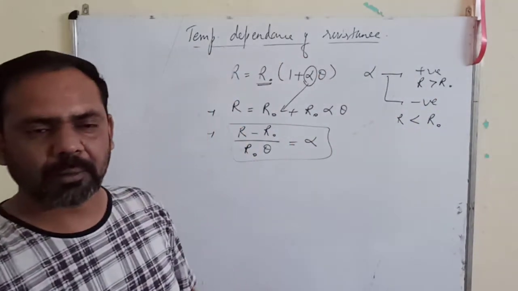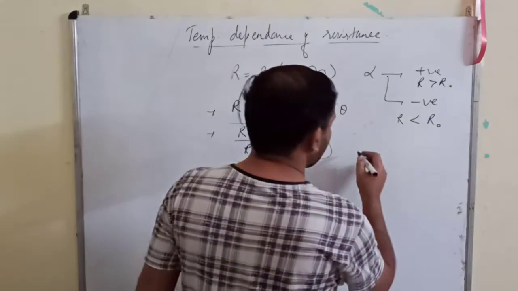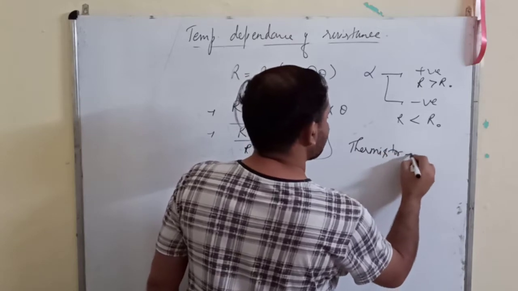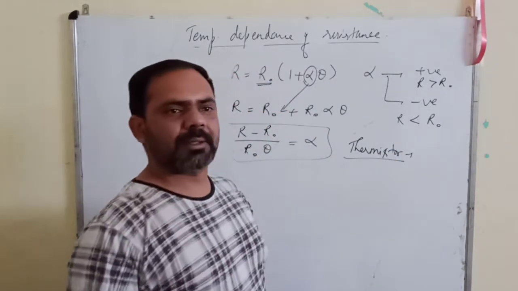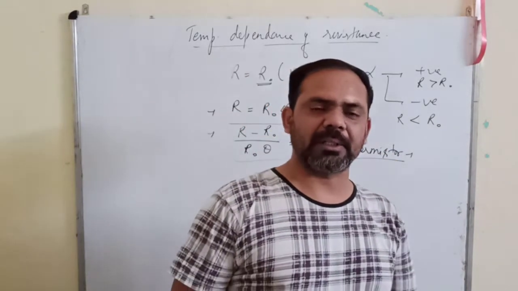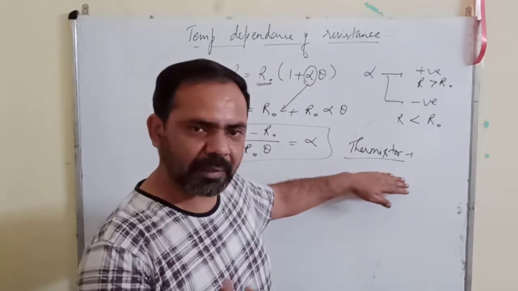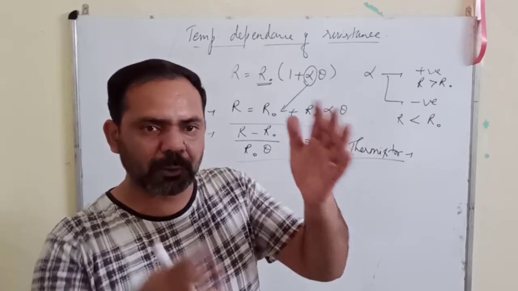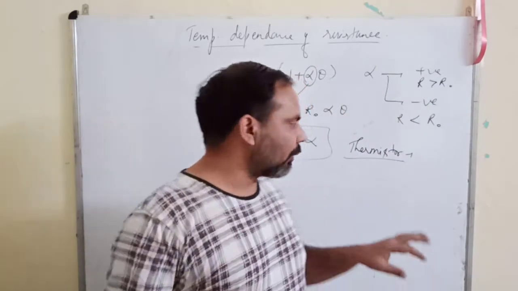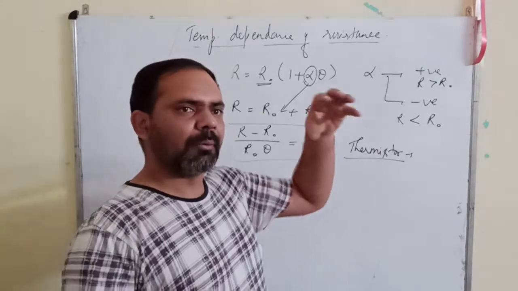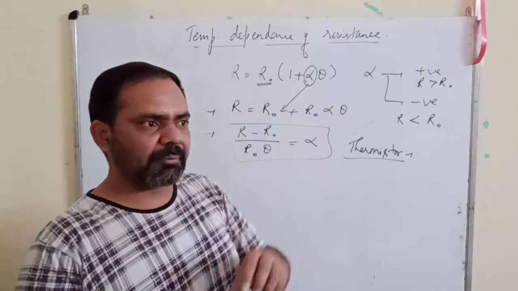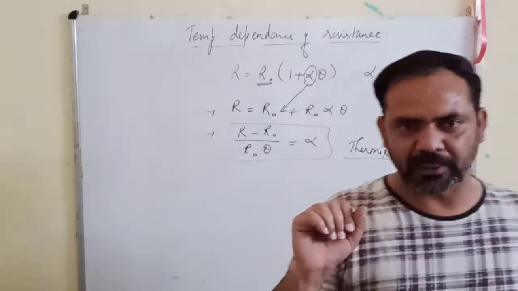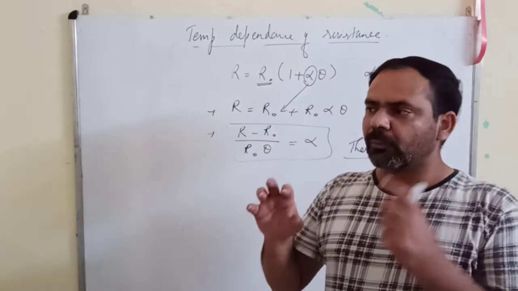There is one component in television sets which is called a thermistor. This thermistor device is attached to the picture tube of the television. Now what happens is, when we switch on the current into the TV cabinet, what will happen?